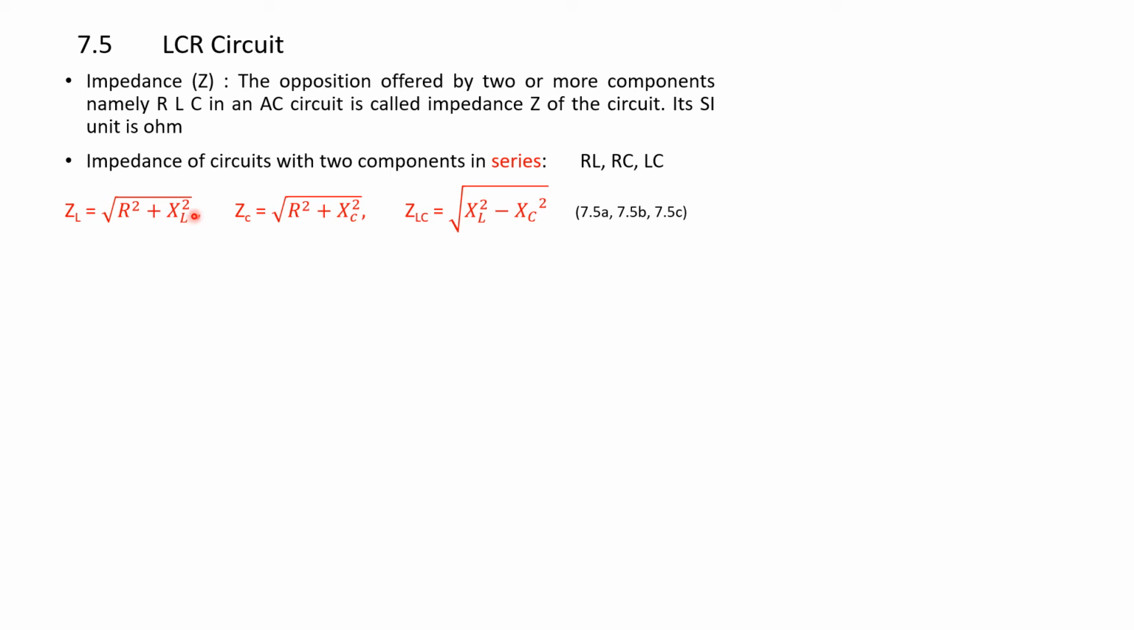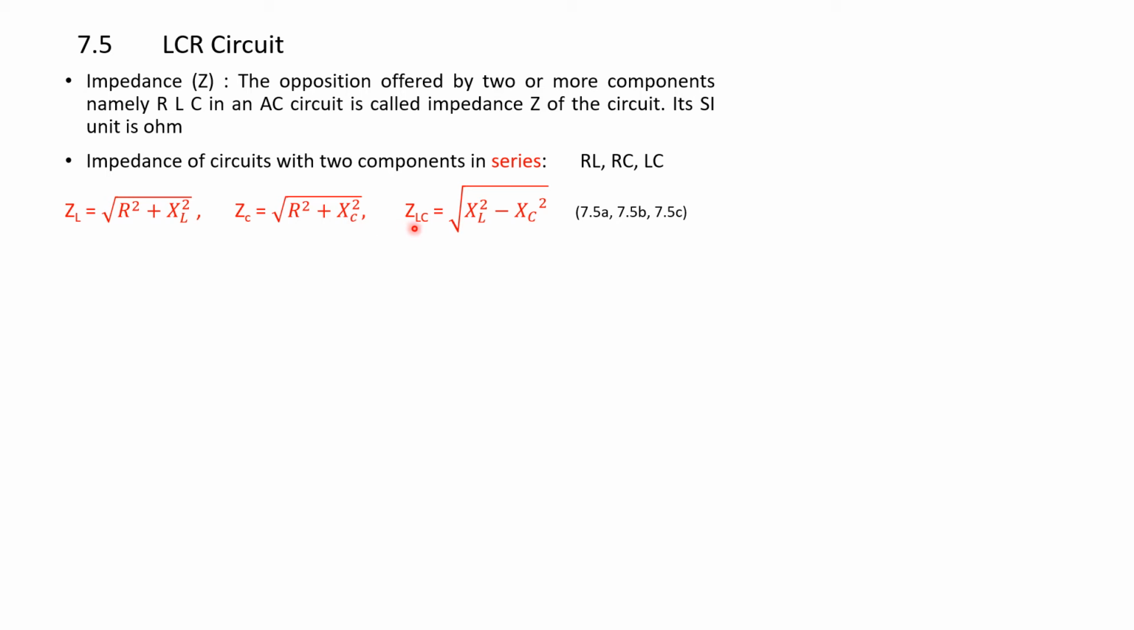We know that the current through a resistance is in phase with the voltage, whereas the current through XL is lagging behind the voltage. If you add those in a vector diagram, it becomes ZL equals square root of R square plus XL square. Similarly, the impedance of a resistance and a capacitance connected in series is given by the equation Zc equals square root of R square plus Xc square.